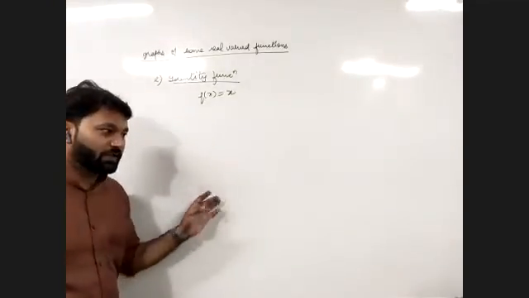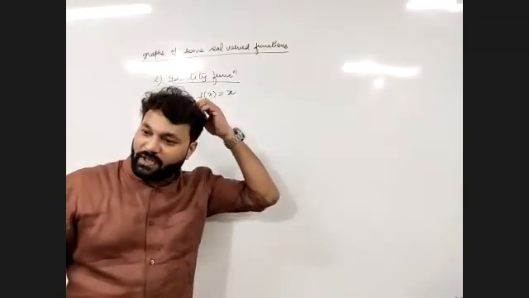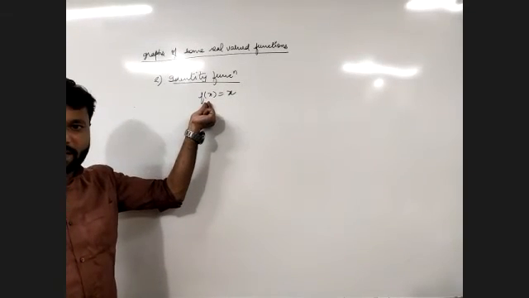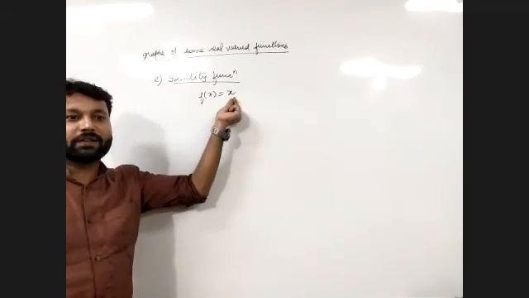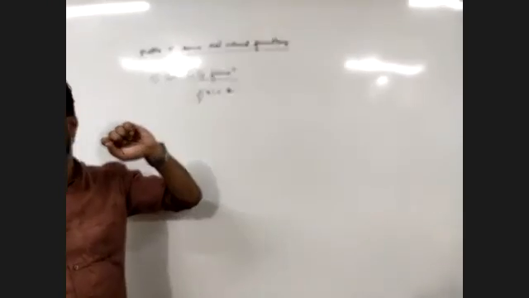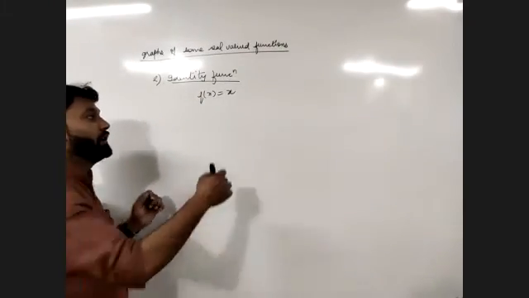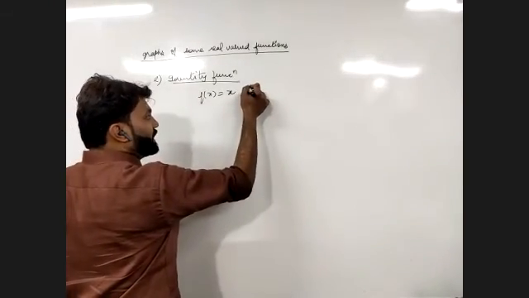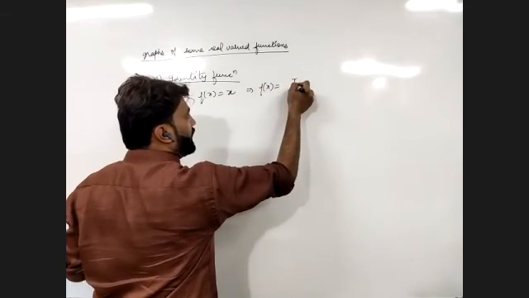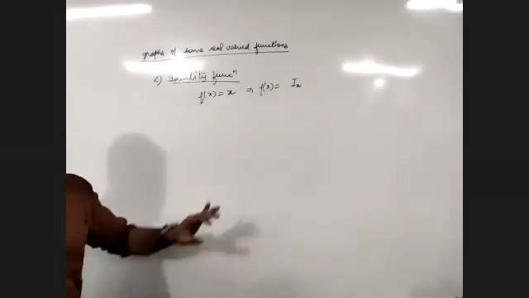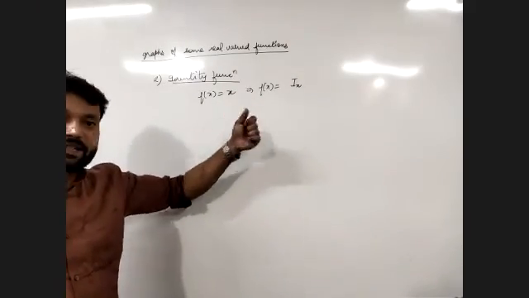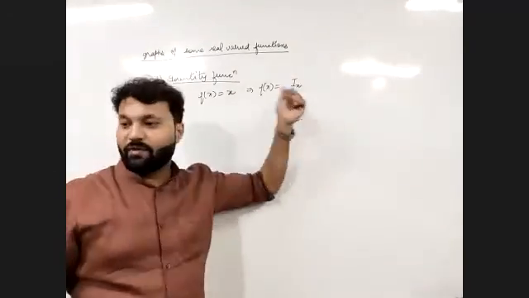Identity function is f(x) is equal to x. That means whatever is the input, the same will be the output. It will not lose its identity, that is why we call it the identity function. It can also be represented as f(x) is equal to I(x), where I(x) means x only. But to highlight that this is the identity function, we make use of this symbol.